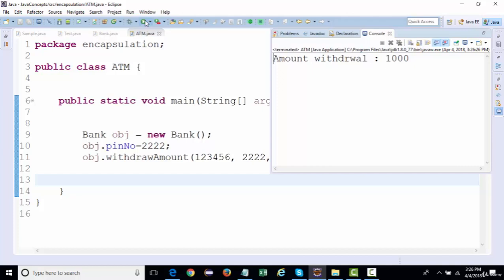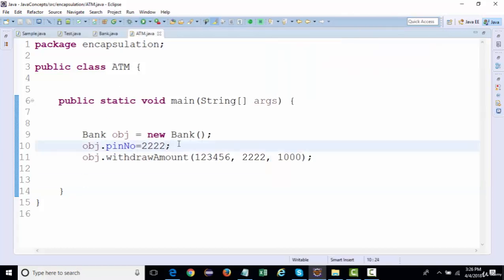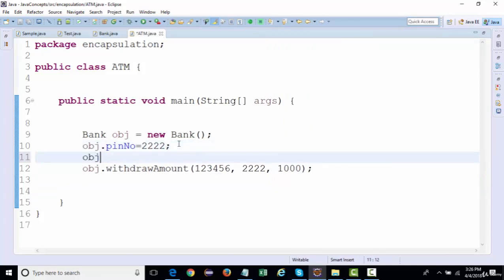So this is what a security breach is, because he is able to access functionality which has to be hidden, or which has to be private. If I talk about the PIN number or the account number, the same way we have updated the PIN number, we can also update the account number. We should not be able to update this. The account number information has to be constant, and this should not be accessible outside the bank class. Otherwise there will be a security breach if we are able to update this information.